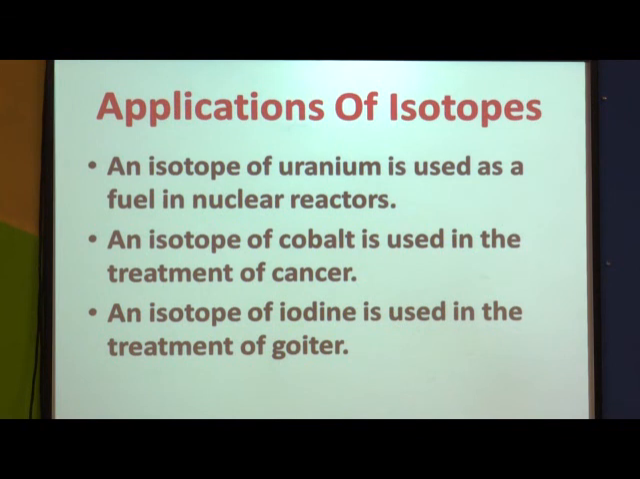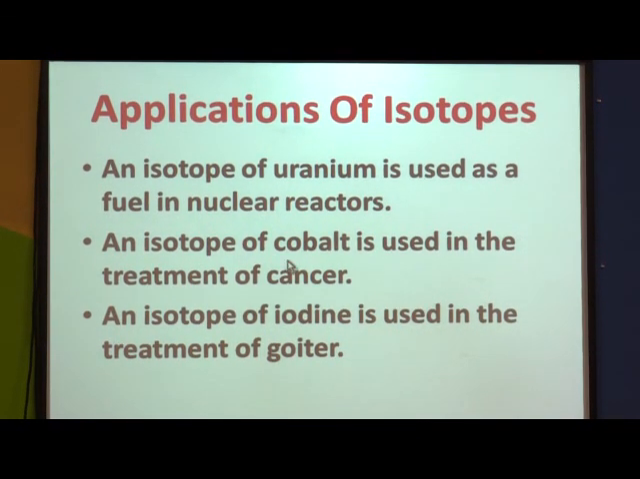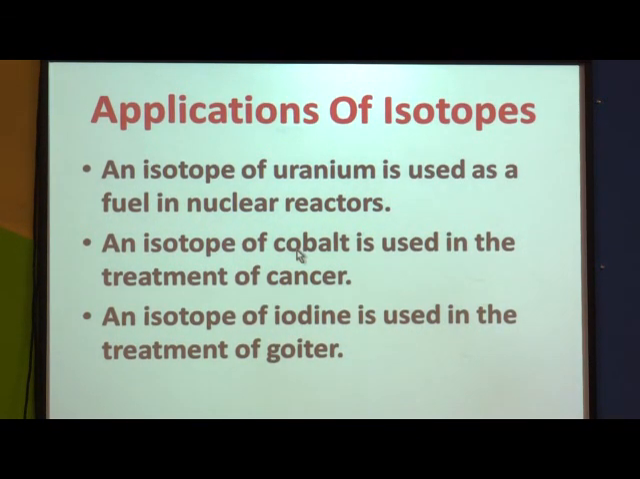The second one is an isotope of cobalt, that is cobalt 60. It is used in the treatment of cancer. So this shows that isotopes have applications in the medical field also. So an isotope of cobalt is used for treating cancer.